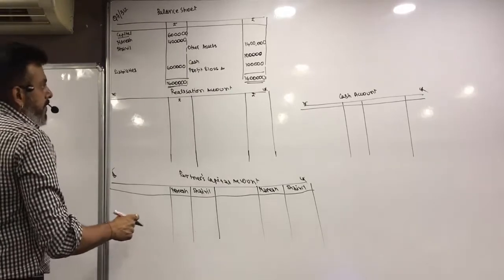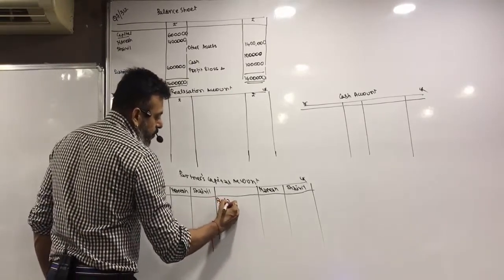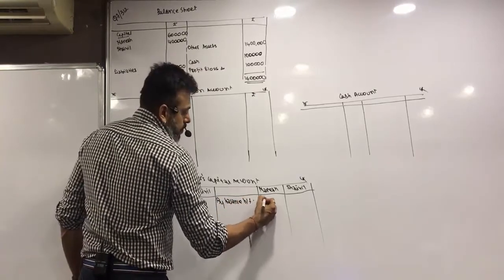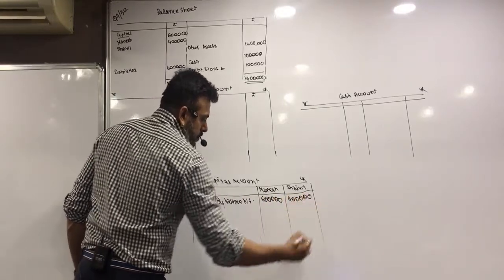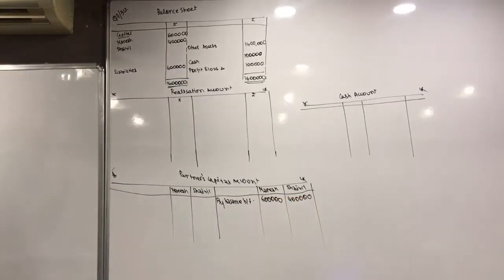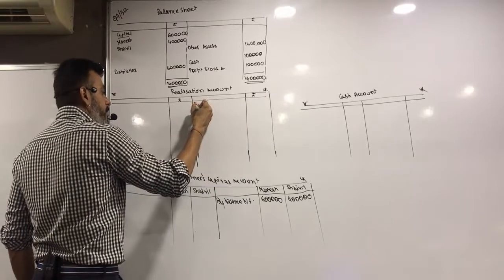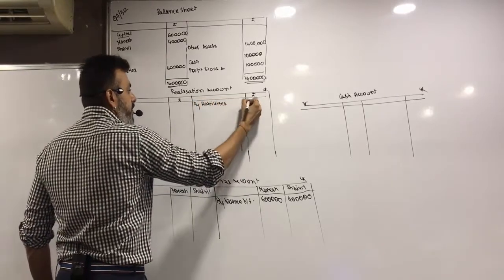Okay, now let's transfer partners capital by balance brought forward. Then liabilities we transfer to realization account. By liabilities 6 lakh.